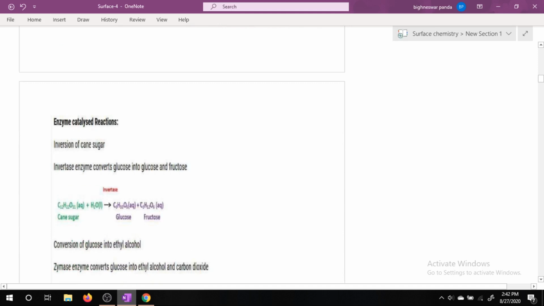There are various reactions which can be catalyzed by enzymes, such as inversion of cane sugar. Inversion of cane sugar means we have C12H22O11, sucrose.